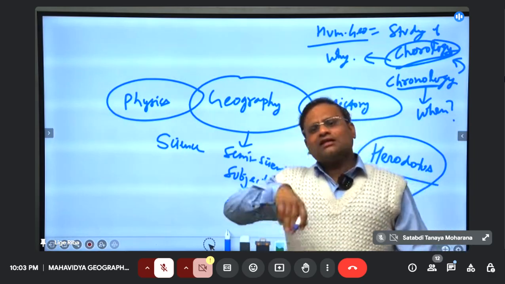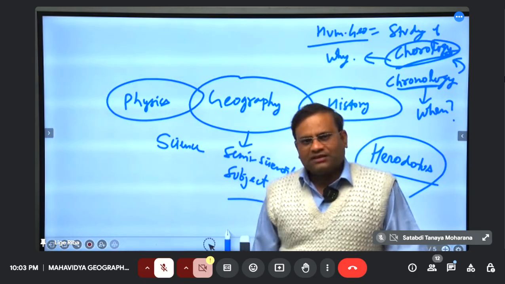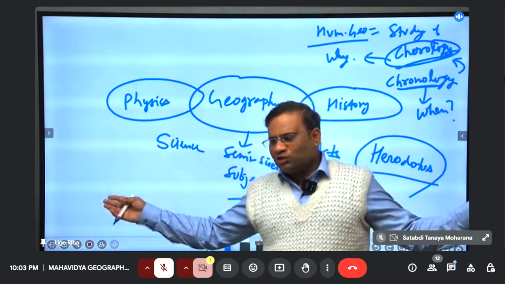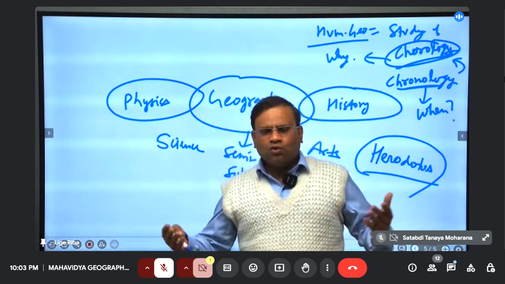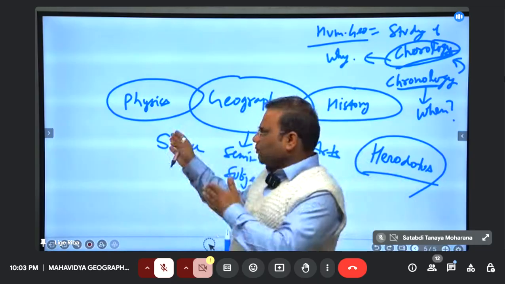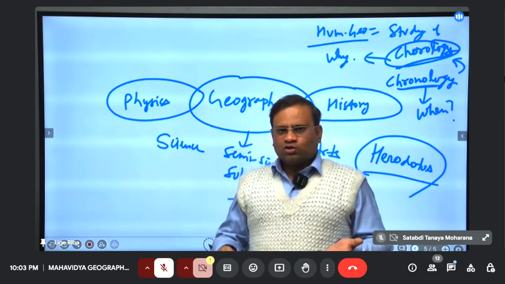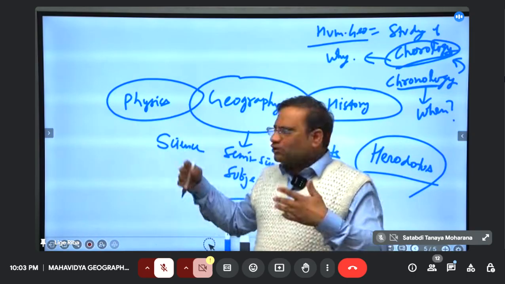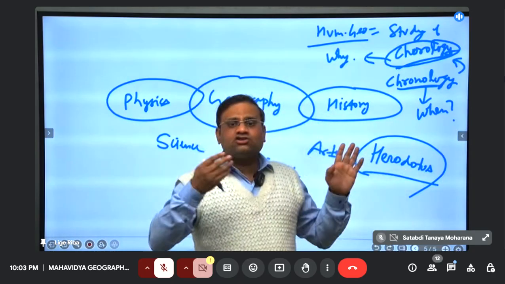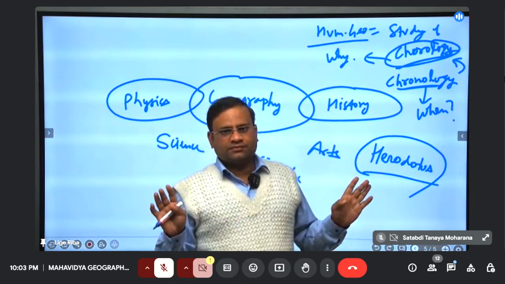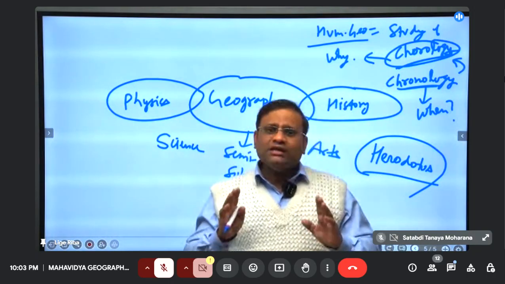But if you turn the coin, the other side of the coin is different. As it is difficult for both, it is good for both. It is easy for both. Because here we need not study how the principles come into existence. Here we have to apply the principles of science only, the implementation part. Right? So derivations of physics are not here. Numericals of physics are not covered here. Implementation only. Similarly, the technicalities of the arts are absent here. Only the application part. Isn't it? So it is convenient for both science and arts students.